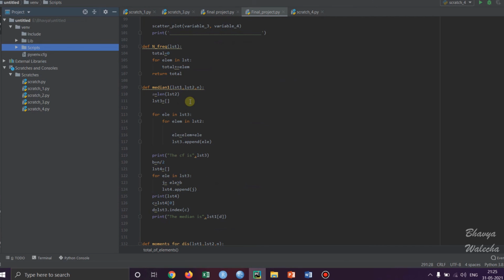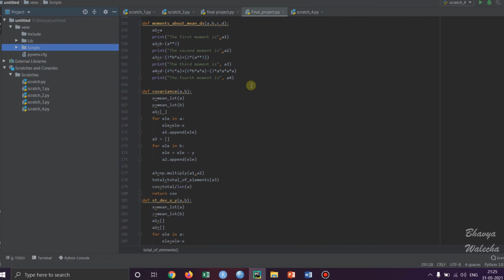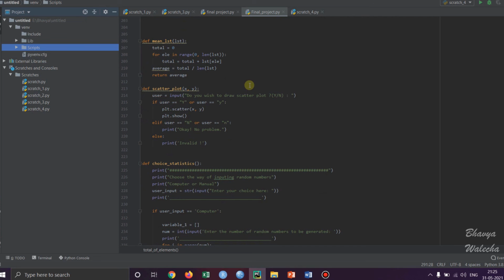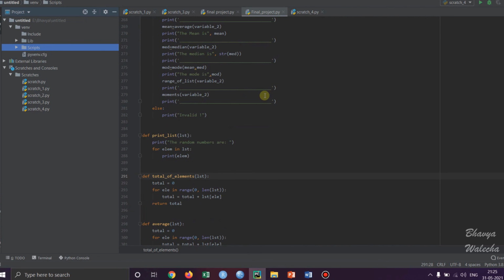I've tried to use less and less of libraries. For example, for the total I've used a for each element loop, and for other things as well, for calculating average, mean, median, I've tried to use less of the statistics library and create my own functions which I've learned in Code in Place.